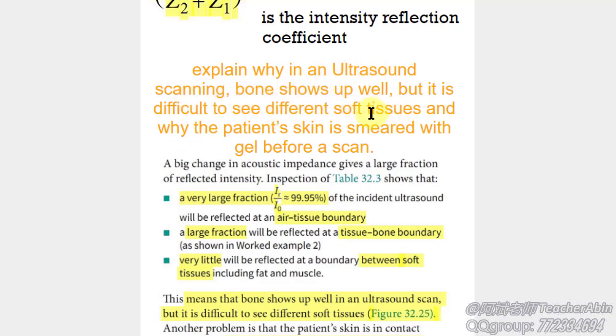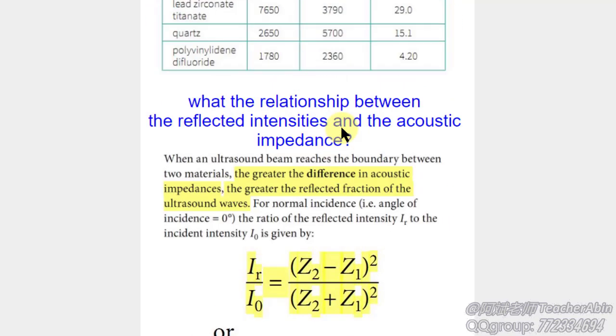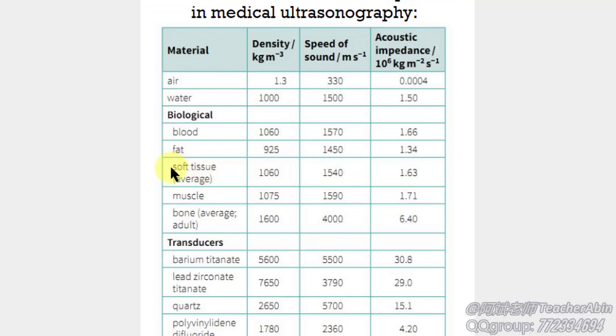And another fact you must know from your experience about ultrasound scanning is the patient's skin is smeared with gel before the scan. And now I guess you can explain why. Let's look up the acoustic impedance value of skin. Skin, as a soft tissue, has an acoustic impedance value of about 1.63.